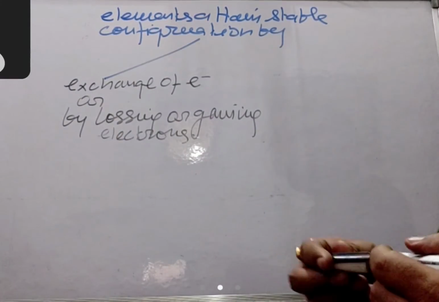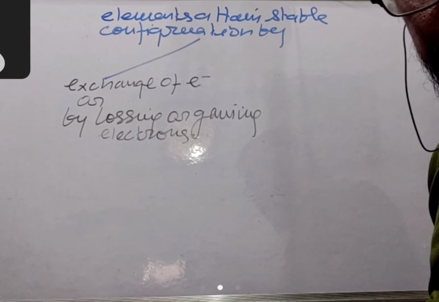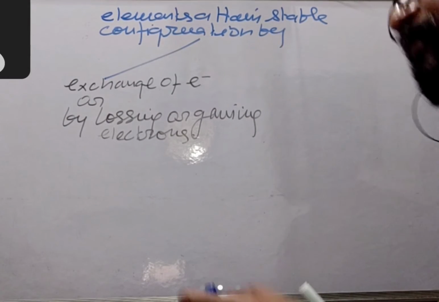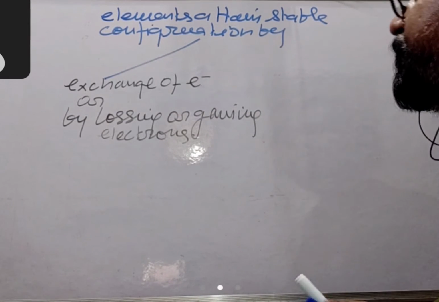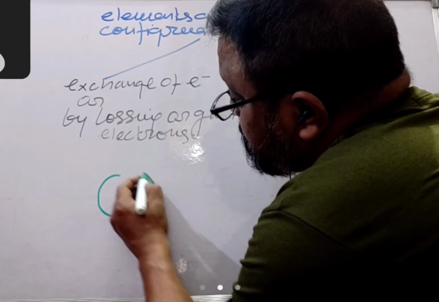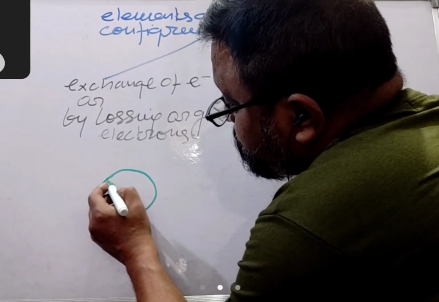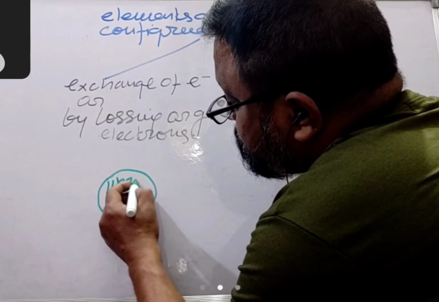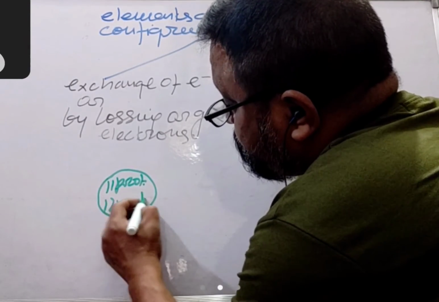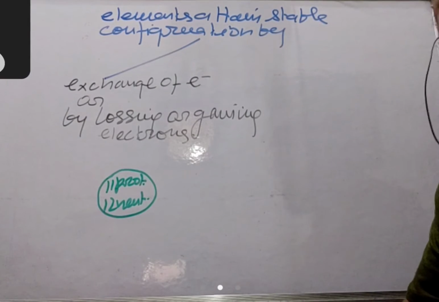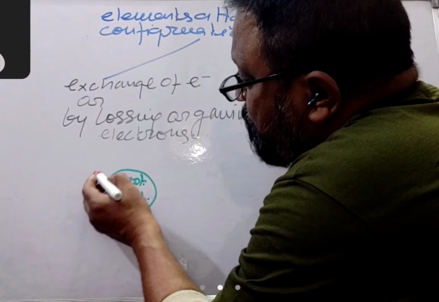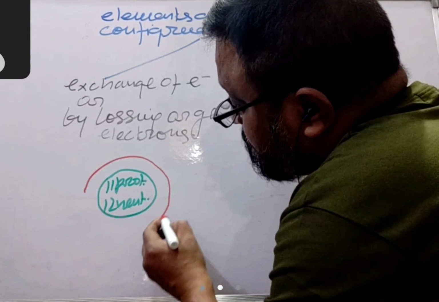By losing electron means, you know the sodium atom. Did you hear about sodium? I hope you heard, right? Sodium has 11 protons, 12 neutrons, and it is having 11 electrons in different energy shells.